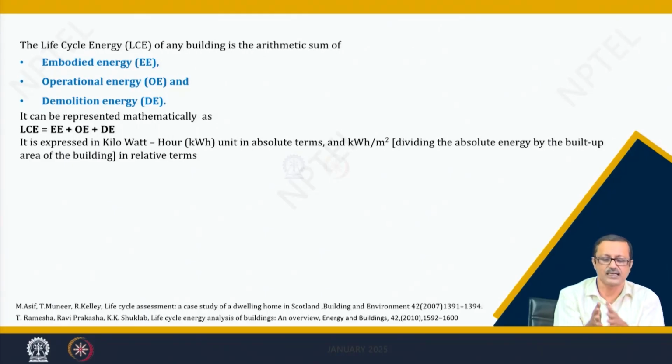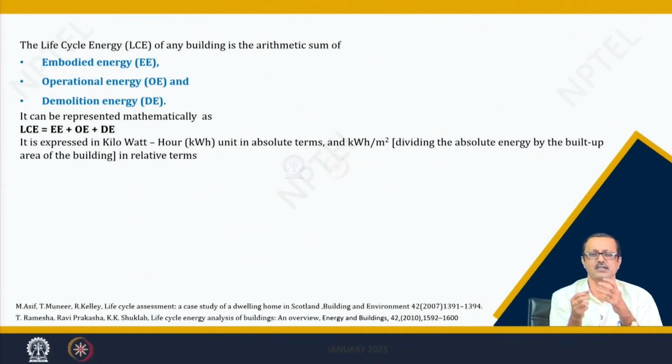The LCE, the life cycle energy, is mathematically the arithmetic summation of the embodied, operational and demolition energy, and that has to be expressed in kilowatt hours. Whatever units you calculate or estimate, finally they have to be converted to kilowatt hours. That is in absolute terms.